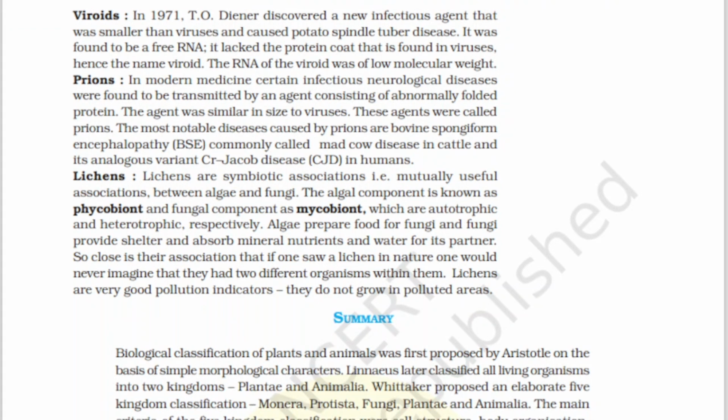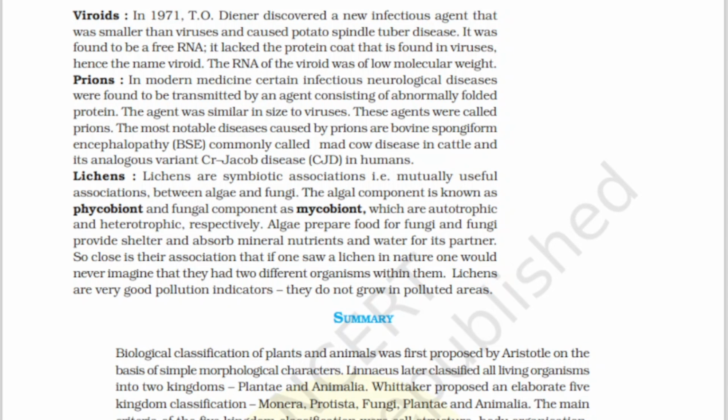Coming to viroids, in 1971, Theodor Diener discovered a new infectious agent that was smaller than viruses. The viroids are even smaller than viruses and cause potato spindle tuber disease. It was found to be free RNA. It lacked the protein coat that is found in viruses. So viroids do not have any kind of protein outside their RNA, and hence the name viroid. The RNA of the viroid was of low molecular weight.